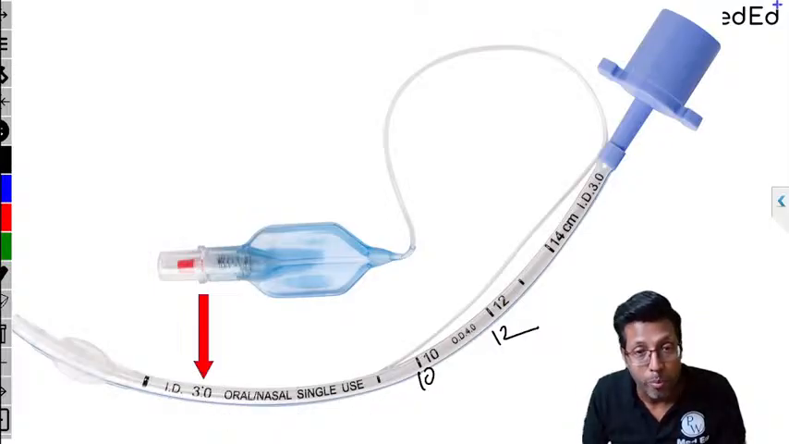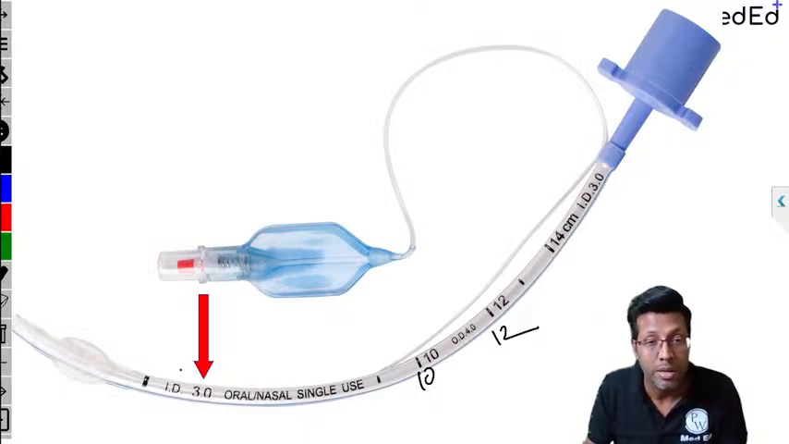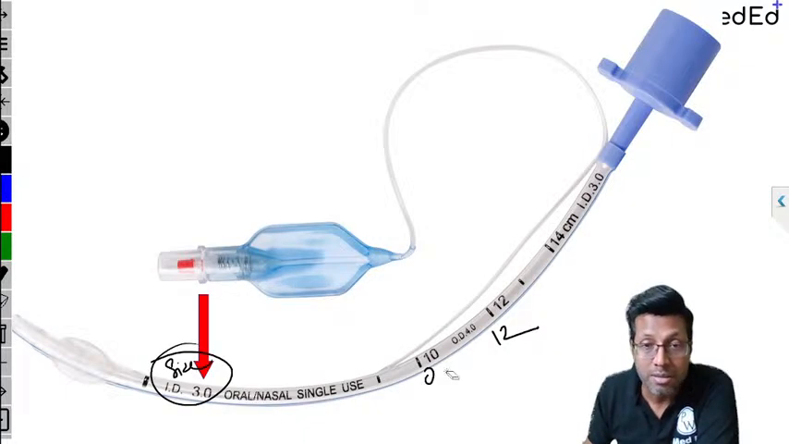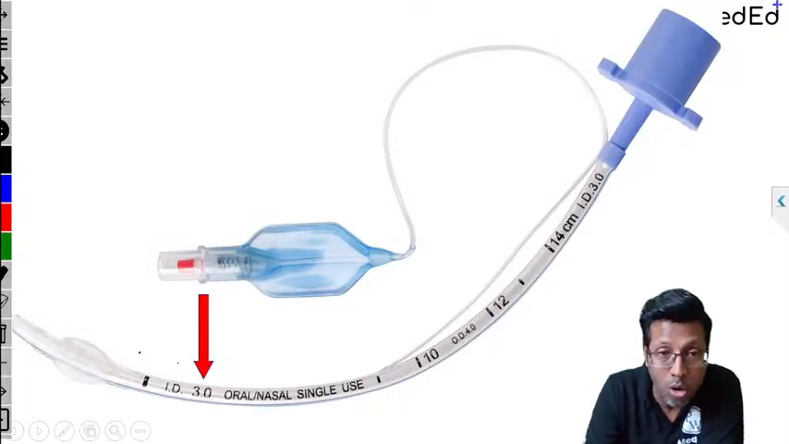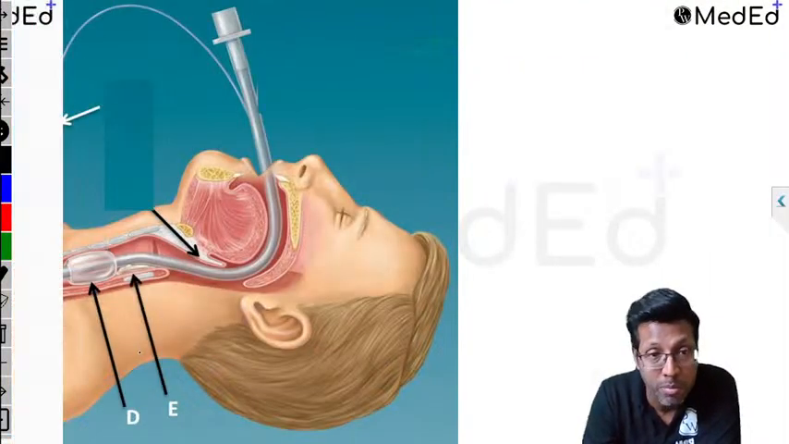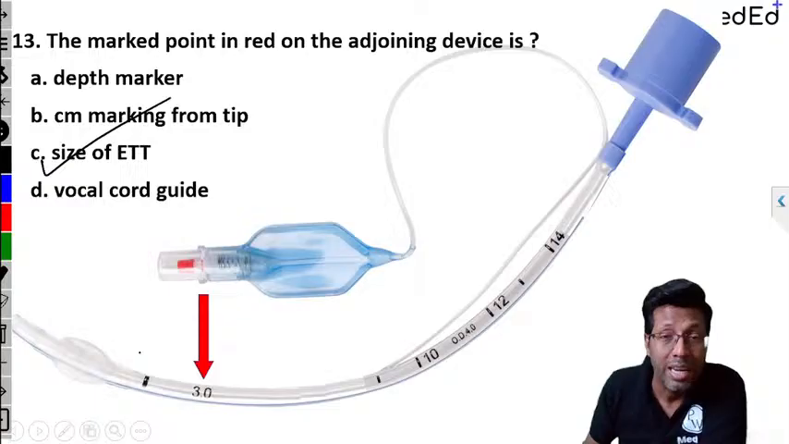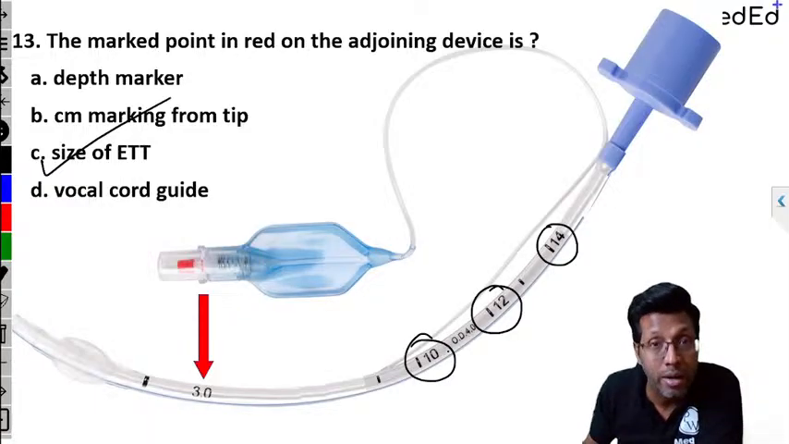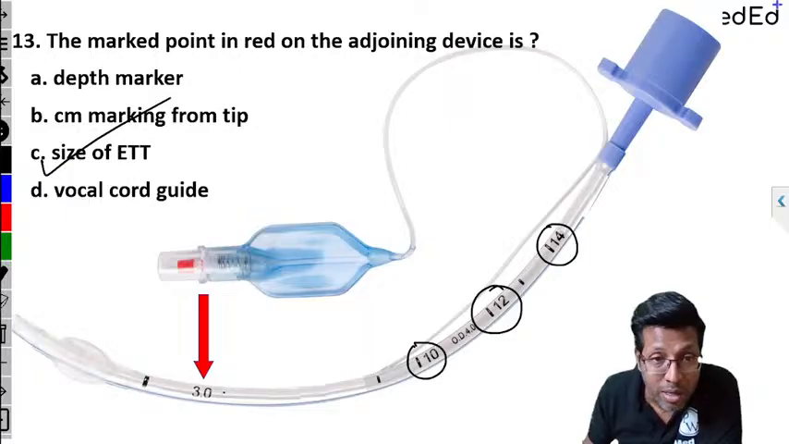Remember, whenever something is put near the vocal cord guide, the first thing that they mention is the size of the endotracheal tube. So remember, all these markings on the endotracheal tube become important and are asked in the exam. Depth markers are these 14, 12, 10. This is a pediatric endotracheal tube, so you will have 8 and almost 6 over here. You see, these markings are kept. Here there is no black mark at all, straight away 3 is written.